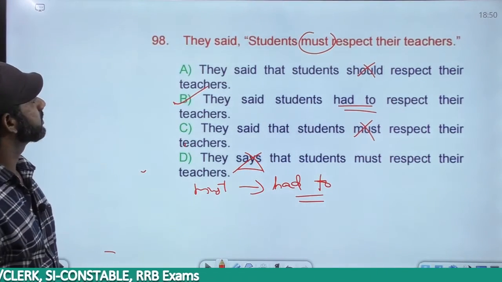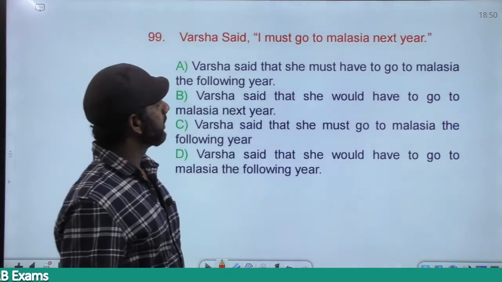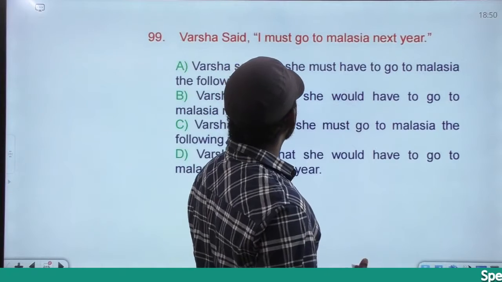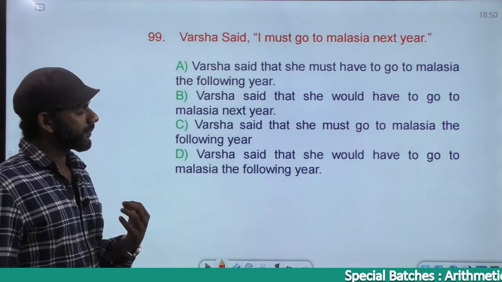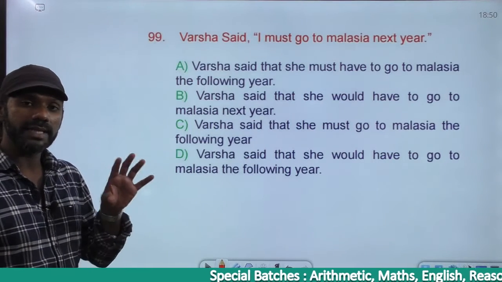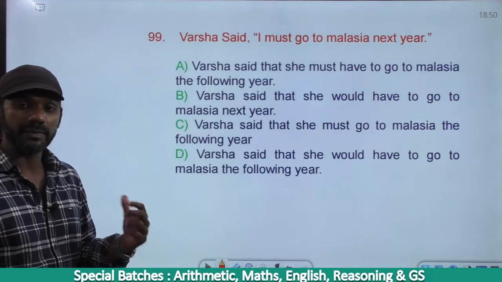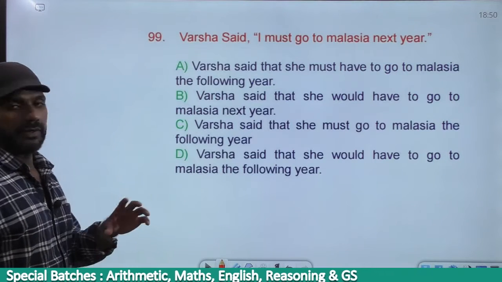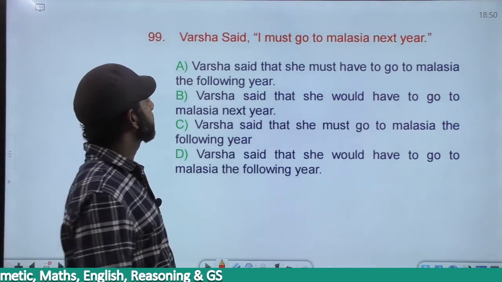Come to the next one. Varsha said, "I must go to Malaysia next year." Now must changes to had to, but if there's no option saying had to, then you have to go for must only. As had to was there in the previous statement, we went for had to. If had to is not there, go for must itself. I must go to Malaysia next year.